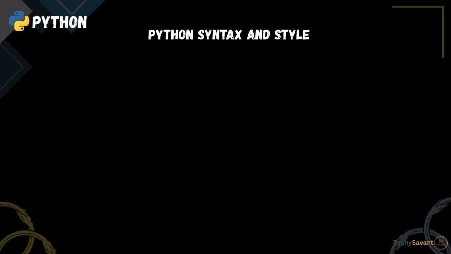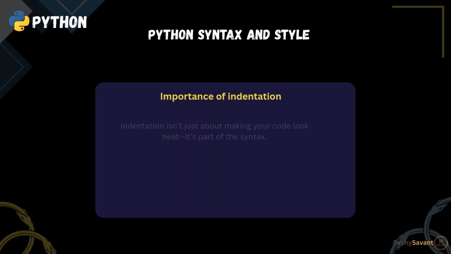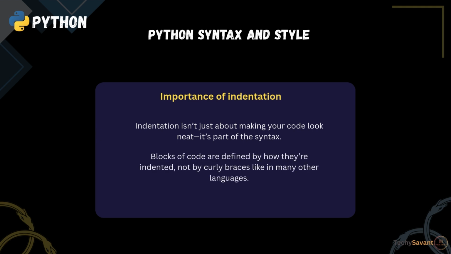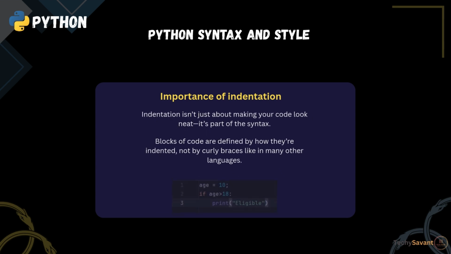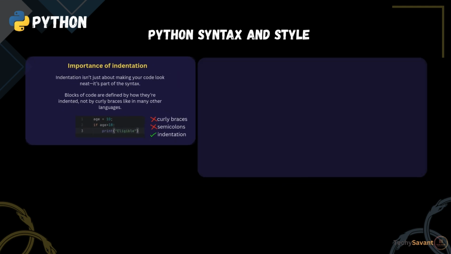Now that we have our tools ready, let's see what makes Python's writing style so clean and lovable. In Python, indentation isn't just about making your code look neat, it's part of the syntax. Blocks of code are defined by how they're indented, not by curly braces like in many other languages. Like here, after the if statement, there are no braces to define the block, only proper indentation is required. So, no curly braces, no semicolons. Just indentation to show structure.